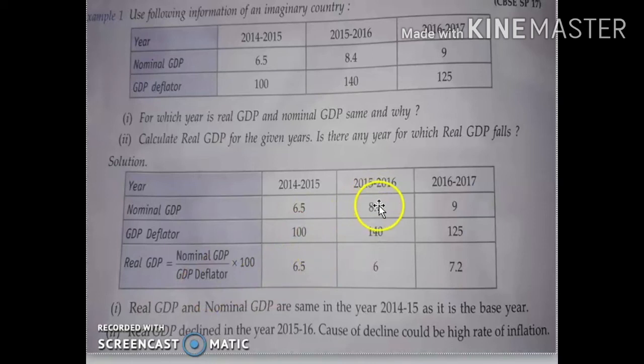Next is 8.4 divided by 140 into 100, so 6 is the answer. Next is 9 divided by 125 into 100, and 7.2 is the answer. Now the question: for which year are real GDP and nominal GDP the same? Here we see 6.5 and 6.5, so in 2014-15 real GDP and nominal GDP are the same. Second part, calculate real GDP for the given years, which we have done. Is there any year for which real GDP is falling? You can see 2015-16 it falls.